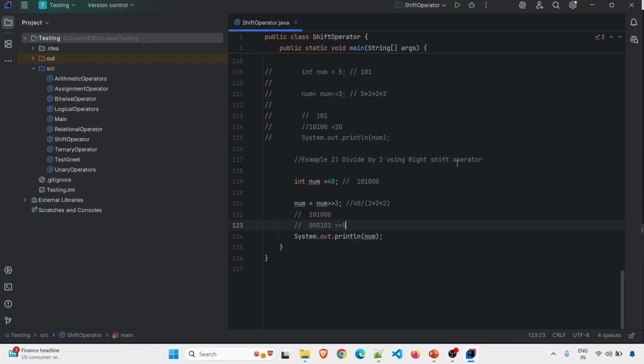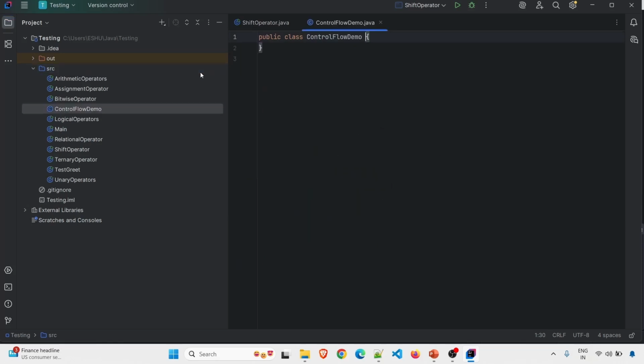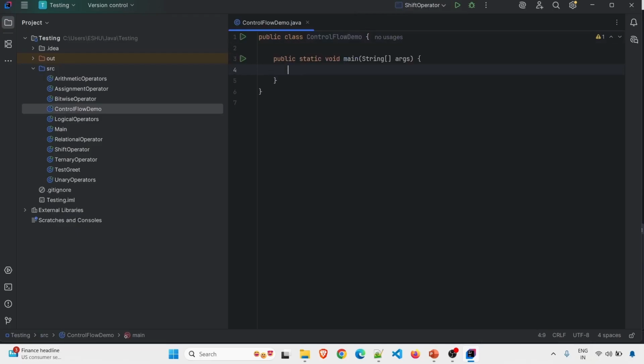I have opened my IntelliJ IDEA. I will go ahead and create a new class and I will keep the class name as ControlFlowDemo. So this is my class. My class is ready. I will go ahead and create the main method inside this. So my main method is ready. Now first we will have a look at if statements.